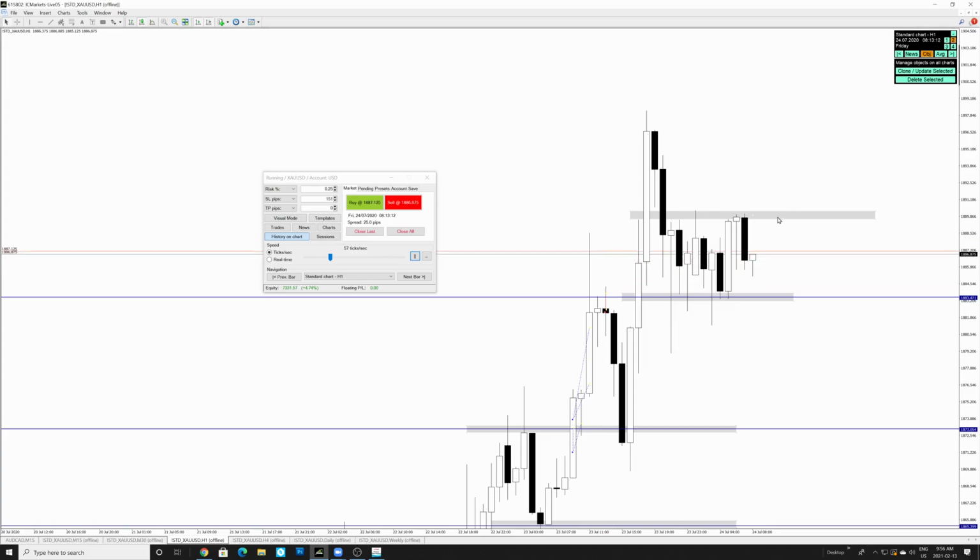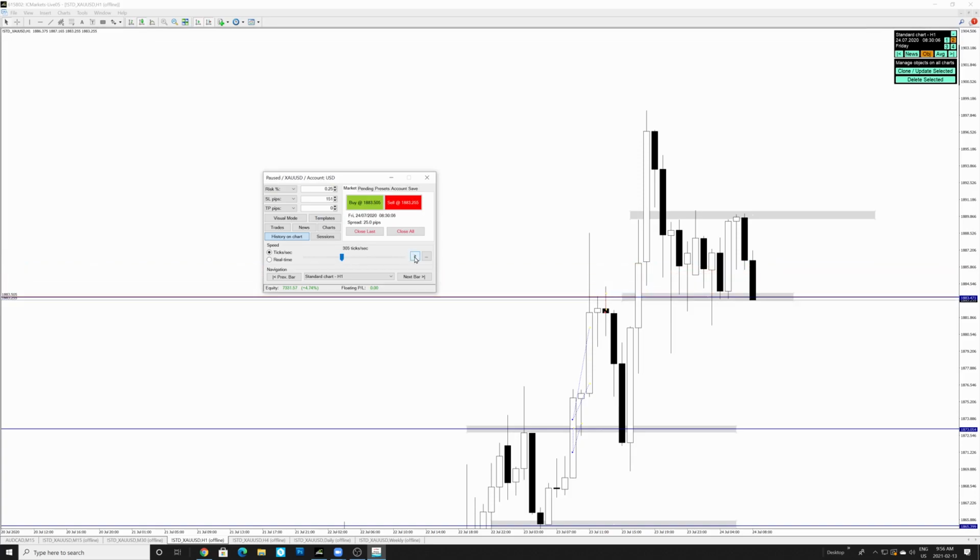So we'll have to wait for price to break above this area, 1889, to anticipate if price is going to continue moving up or not. So that's where our entire weight is going to go into. So we're going to speed it up here a little bit.